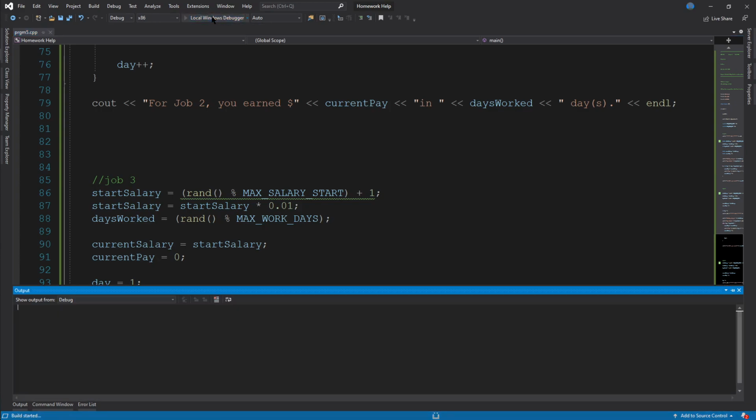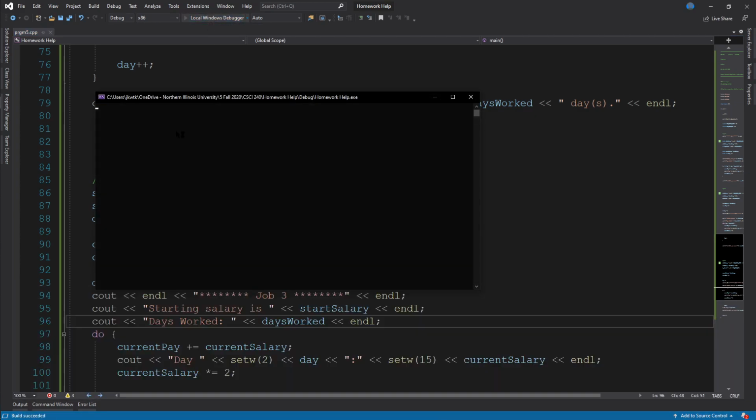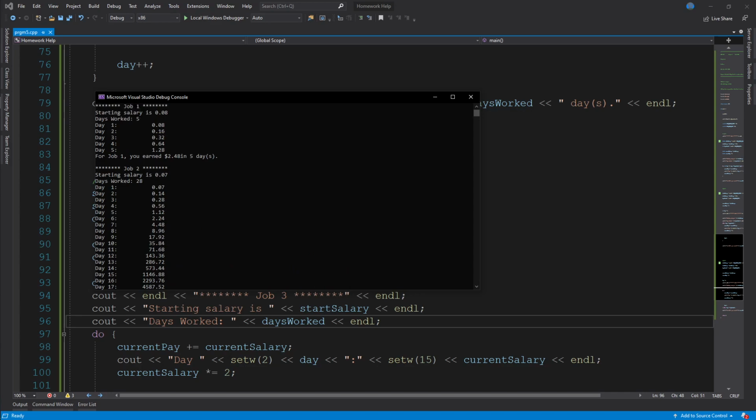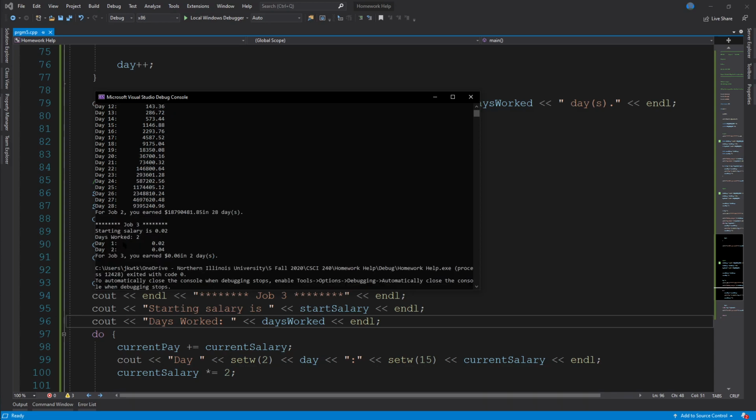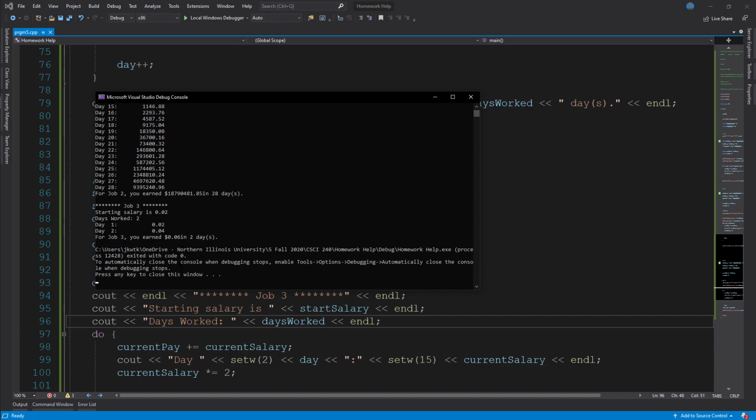So if we run that again, we should get, yep, job 1, starting salary is 8 cents, days worked 5. We got day 1, 2, 3, 4, 5, start at 8. Start at 7, get a 7, days worked 28, goes to day 28. And then starting salary of 2, days worked 2, day 1, 2, starting salary of 2. All right. So that is it for the base assignment.